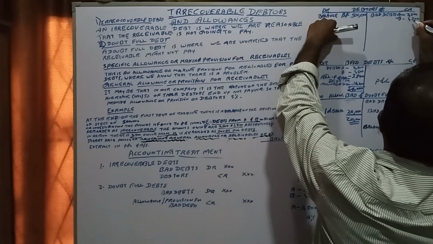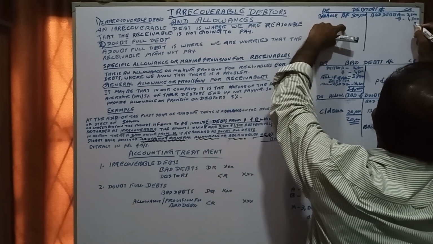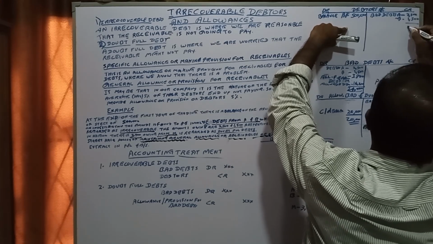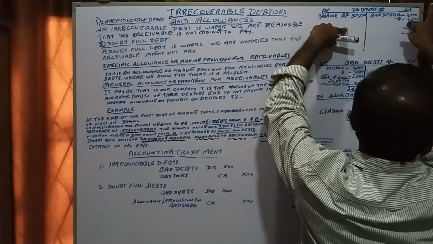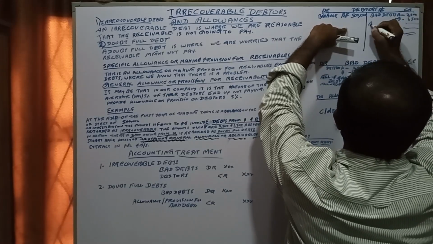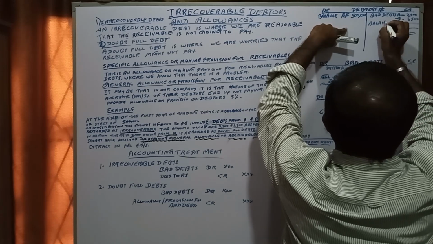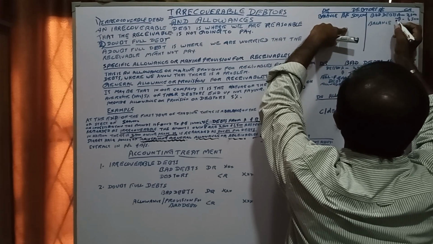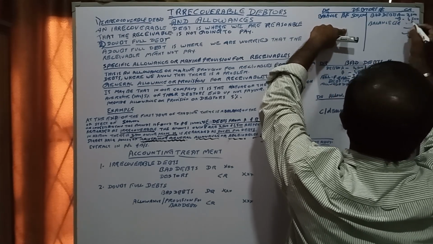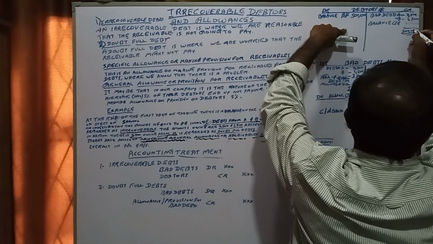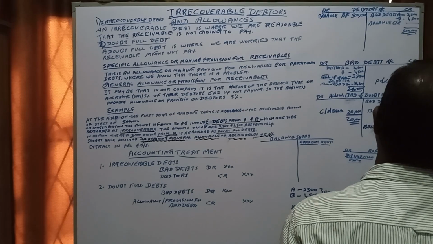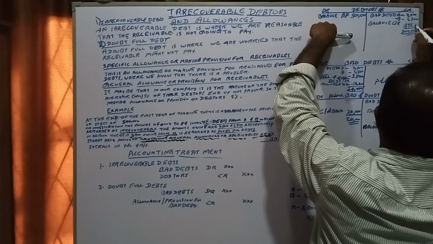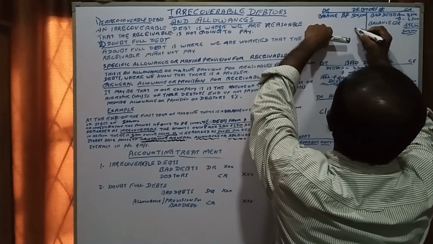This debtors will come to the balance carried down 496,000, right? Here